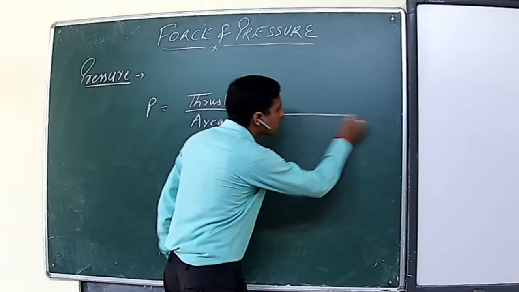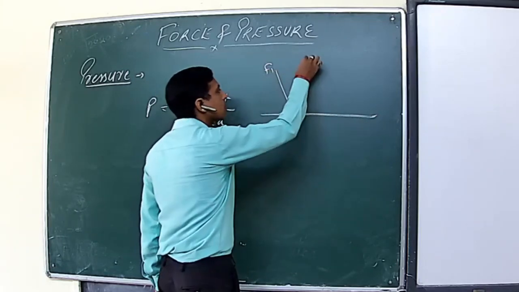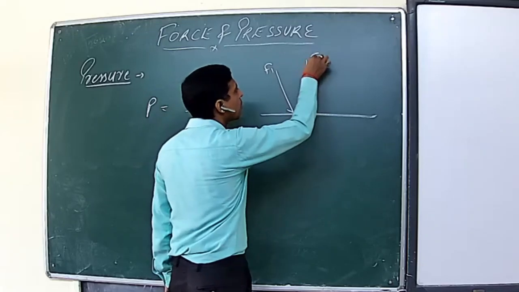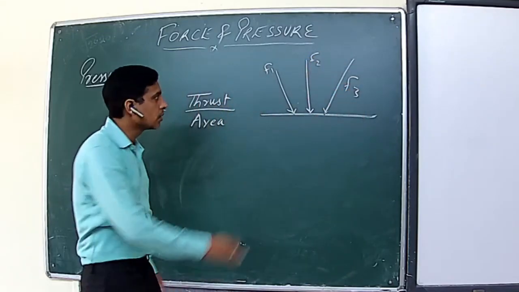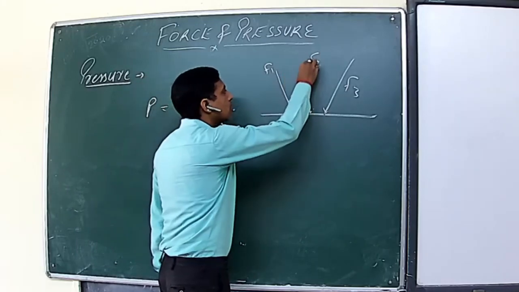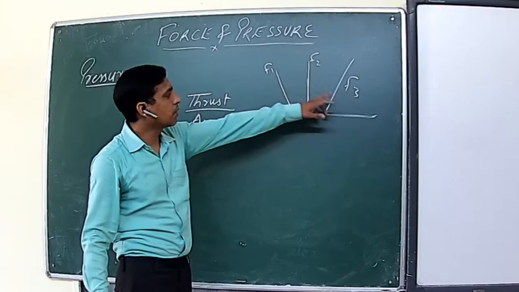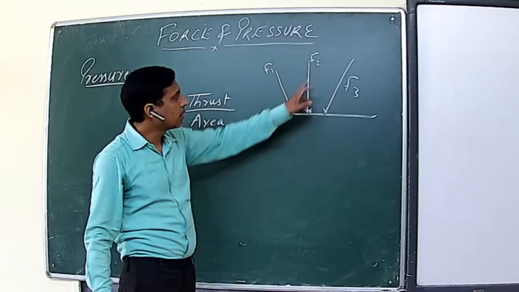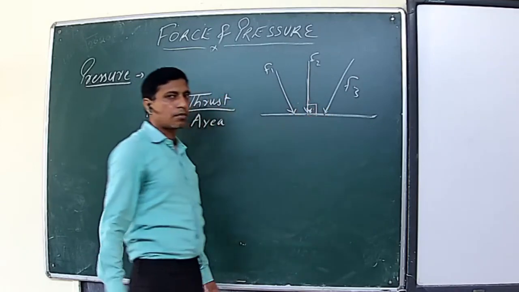Suppose there is a surface like this. A force is acting like this, F1, a force is acting like this, F2, and a force is acting like this, F3. Out of these three forces, if you observe, F2 is acting perpendicularly on this surface.